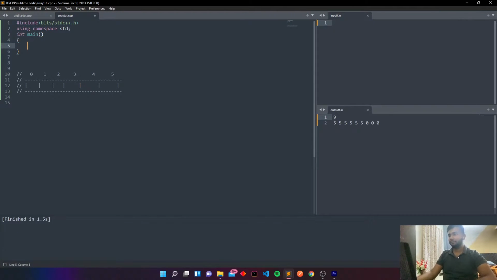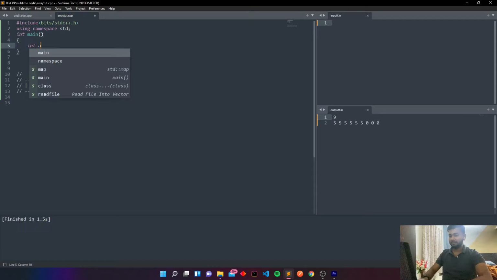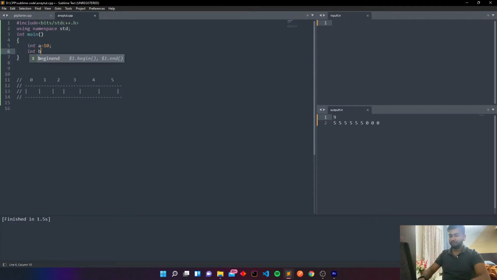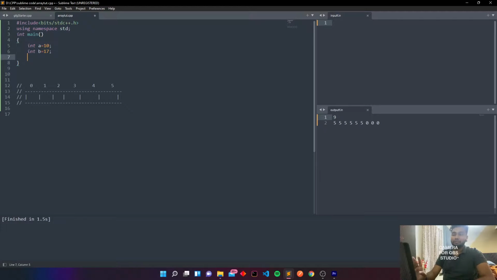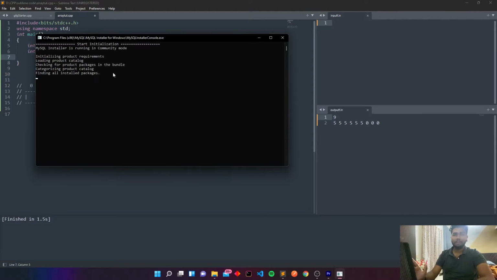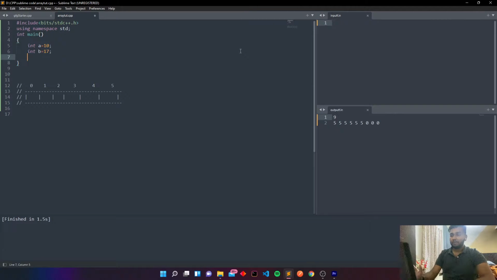Hello. So in this video, we will be going to learn about the array. Basically, array is a data structure. Data structures are used to store data. So we use integer a, b to store data. Say integer a is equal to 10, integer b is equal to 17. Here we can use data like up to 10, 20, even 50. But what if you want to store data 10 raised to 5 times? It's tough to initialize every time a value like int a, b. So for that we use array.